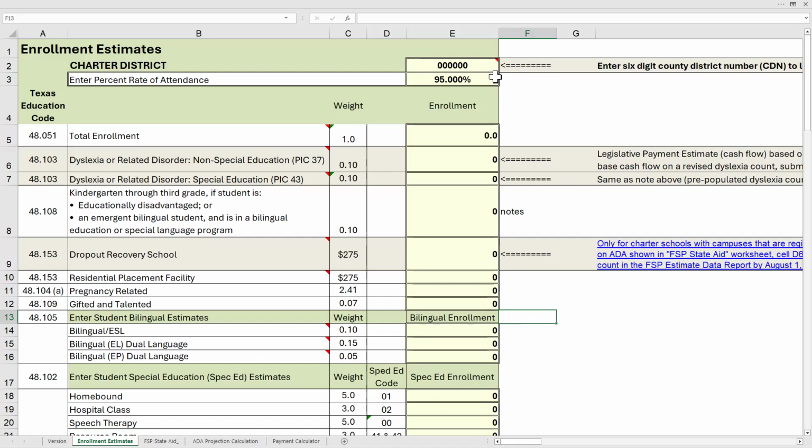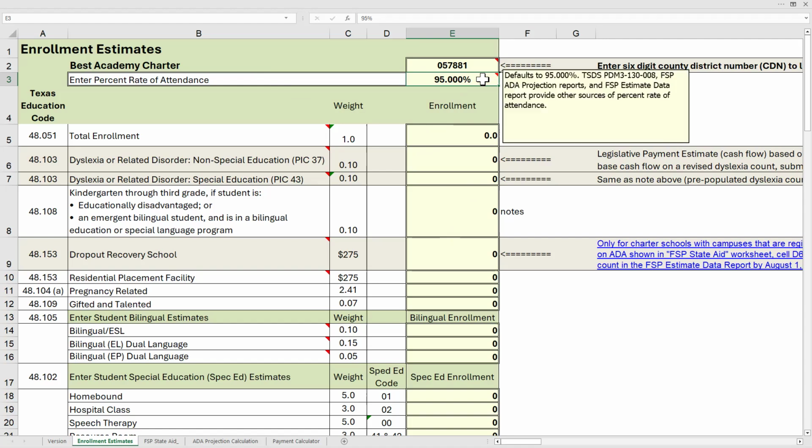Begin first by entering the county district number of your charter school. That should be a 6-digit county district number. I'll do that now for a sample. And then that will reveal a charter school name, so that way you can check to make sure that it's the correct charter school, which will load the correct attendance. And after that, you can begin to report your revised enrollment estimates. For purposes of this demonstration, I will maintain the percent rate of attendance estimate at 95%.